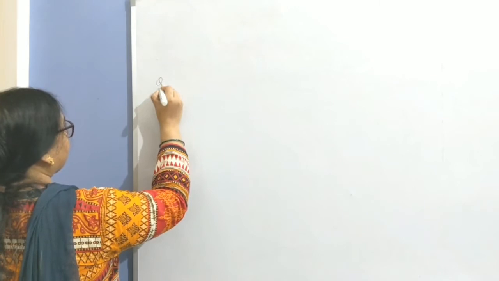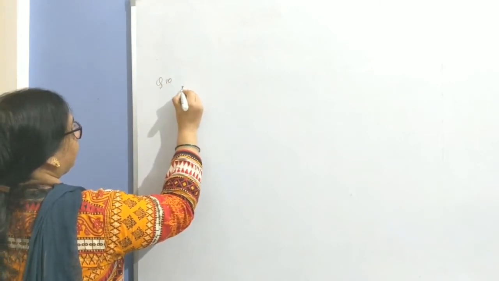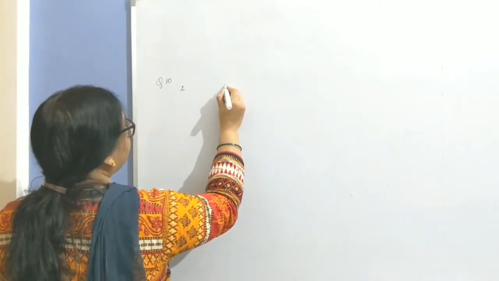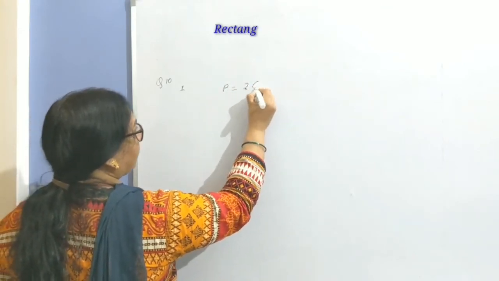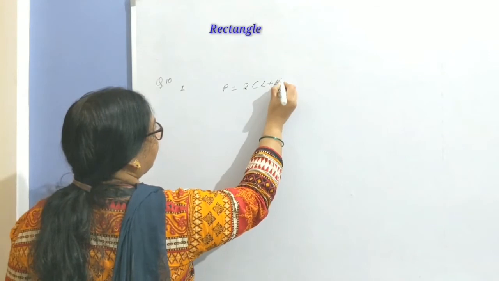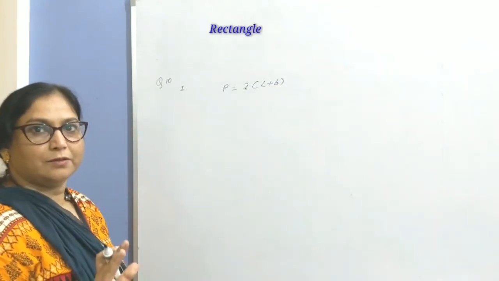Number 10, first part. The perimeter of a rectangle is 38 centimeter and its length is 12 centimeter. Find its breadth. The perimeter of a rectangle is 2 times length plus breadth. Any doubt? No?